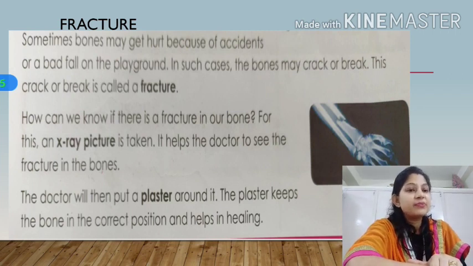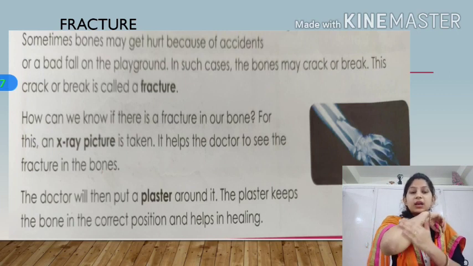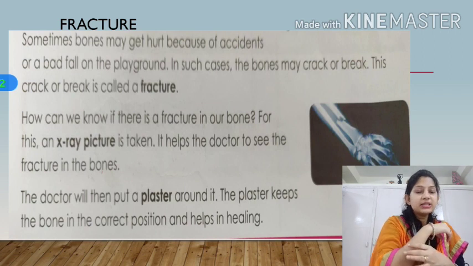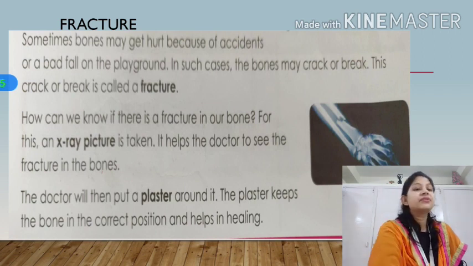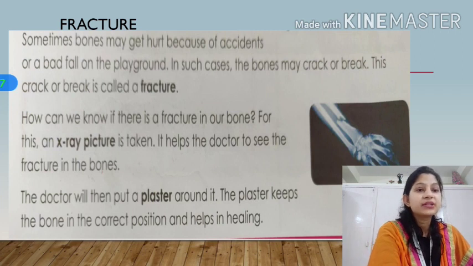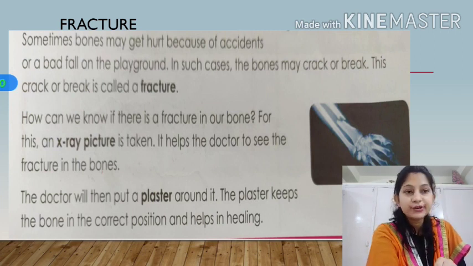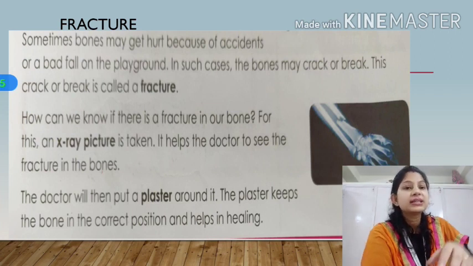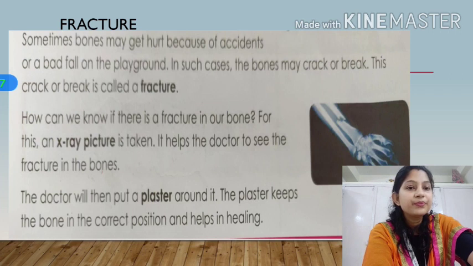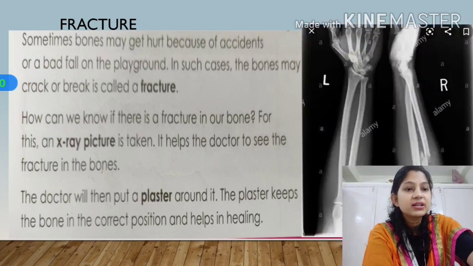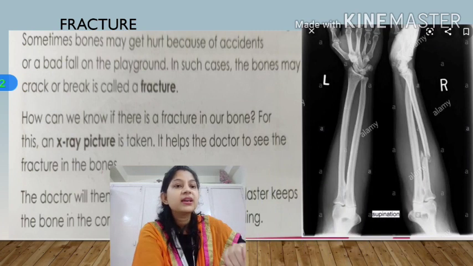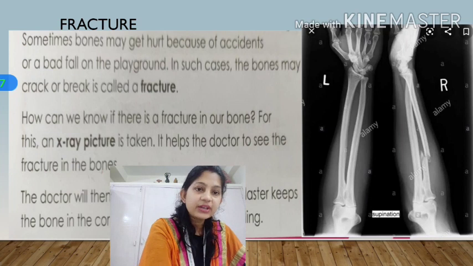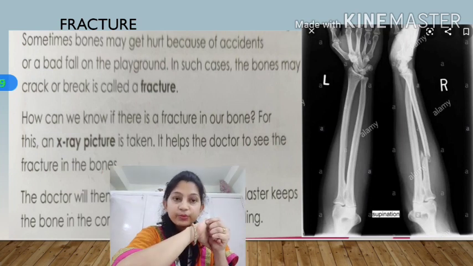Yes, so an X-ray picture tells us about the inside of our body, especially it can detect the bones and their fracture. Is everything okay inside? If there are some irregularities or something different from the normal, they will tell you that something has happened to your bone or your bone has cracked. Okay, so let me show you a picture here. Now see here, when an X-ray picture is taken, these X-rays are special types of rays, okay student? It can detect the abnormalities in your bone.